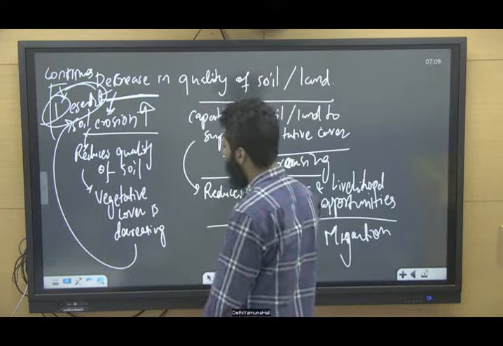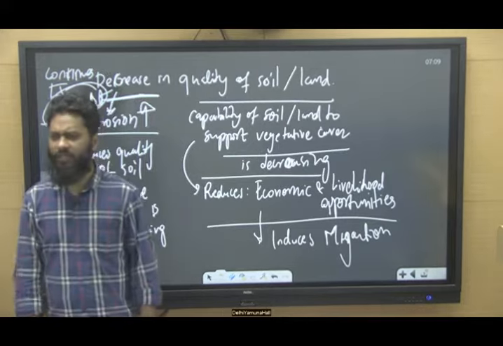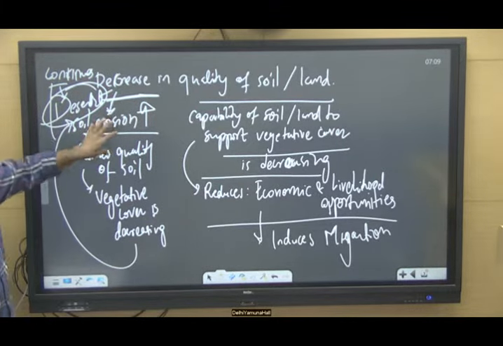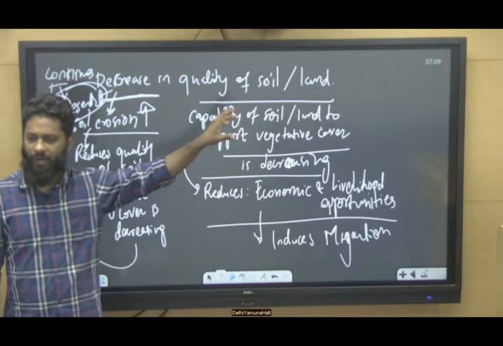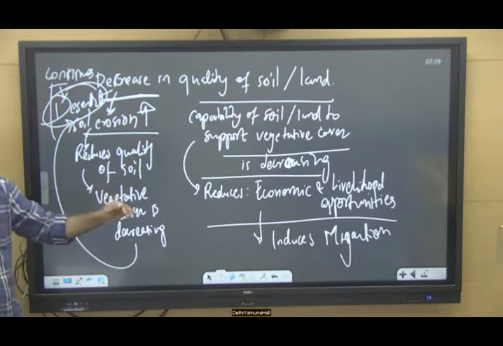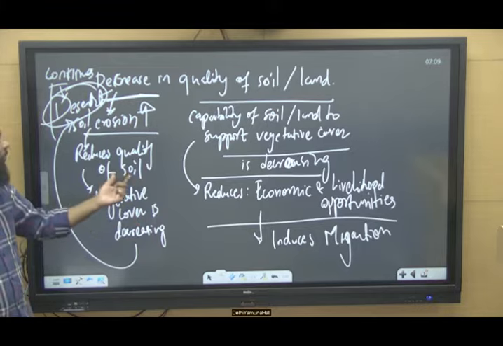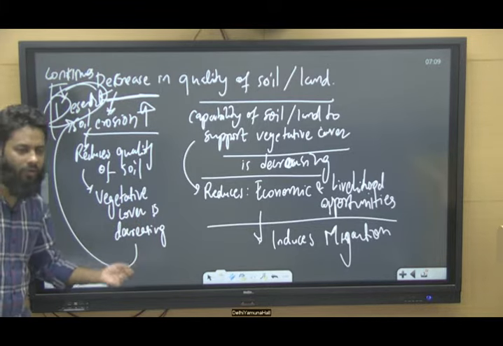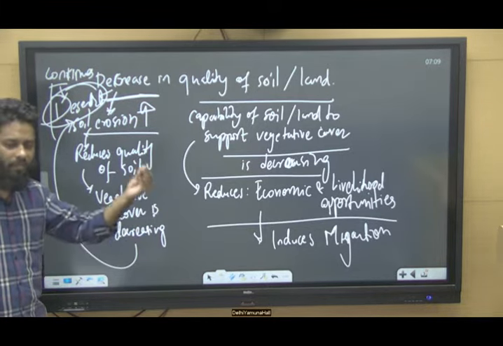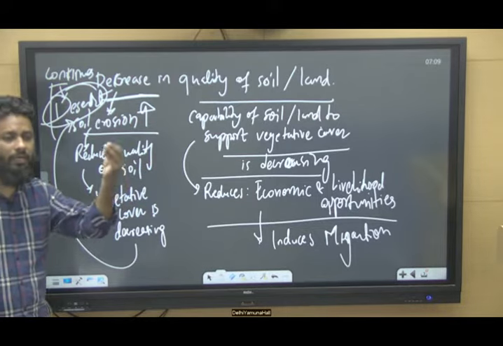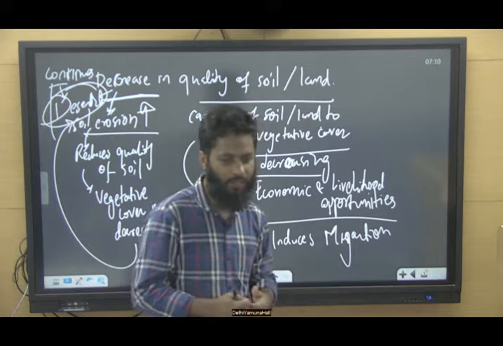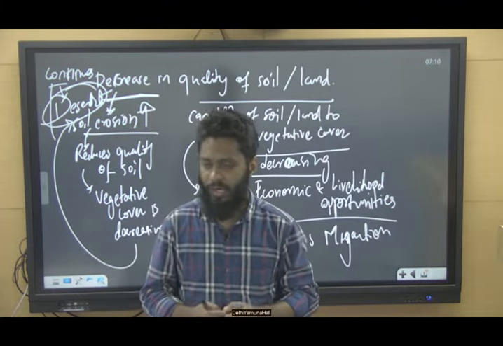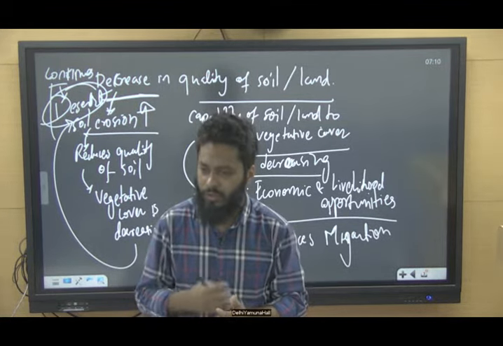So this is the problem of desertification, because see, the quality of soil or land is decreasing, right? Now what will this decrease in quality of land or soil do? Because of the decrease in soil quality, soil erosion will increase.